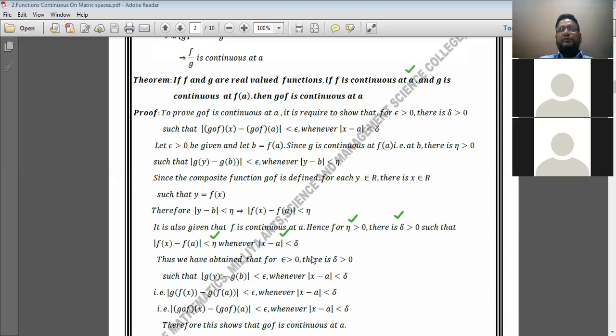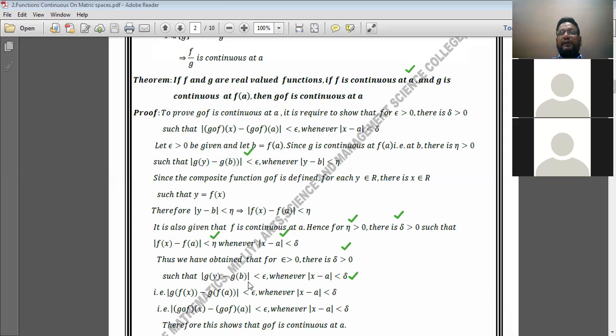Thus, using these two results, we have obtained that for epsilon greater than 0, there is delta greater than 0 such that mod of g of y minus g of b is less than epsilon whenever mod of x minus a is less than delta.